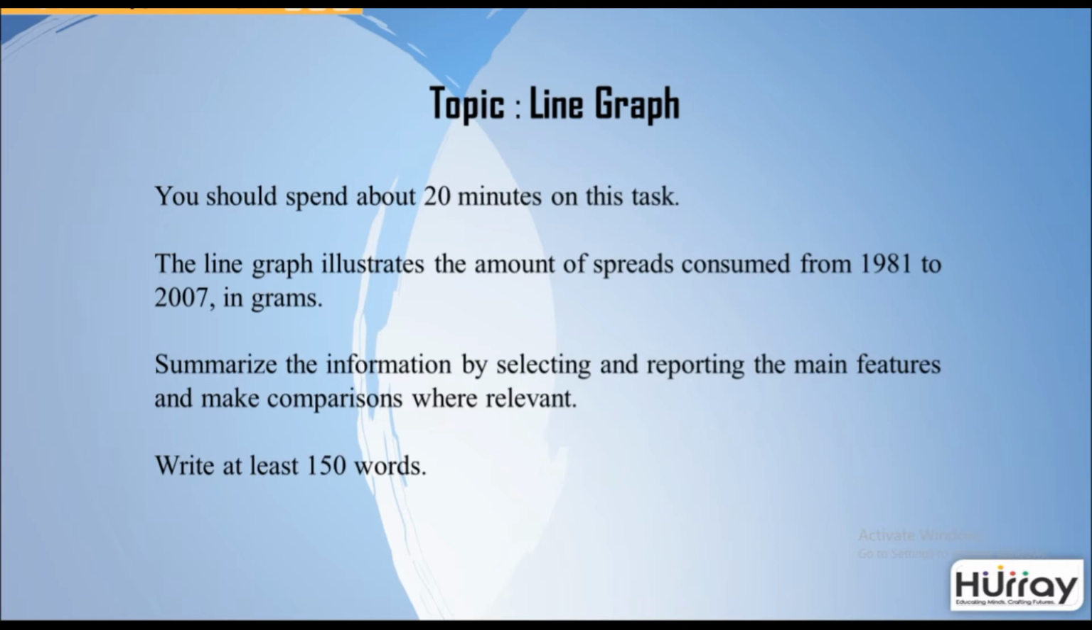The topic here is a line graph. You will be given 20 minutes for this task. Below that you can see the question has been detailed for you, or the context. Here it talks about a graph that illustrates the amount of spreads consumed from 1981 to 2007 in grams. Following this, your task has been assigned, which says summarize the information by selecting and reporting the main features and make comparisons where relevant. Below this, you will find another instruction which is very important. You must write at least 150 words. This is the minimum requirement. You are suggested to write between 160 to 180 words.